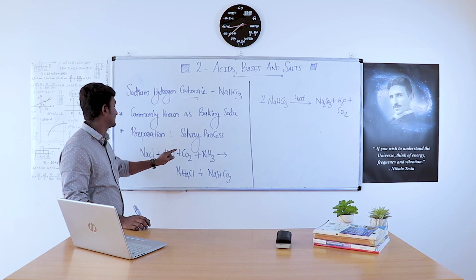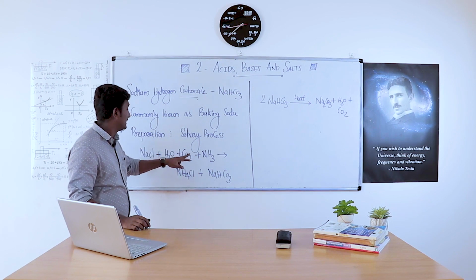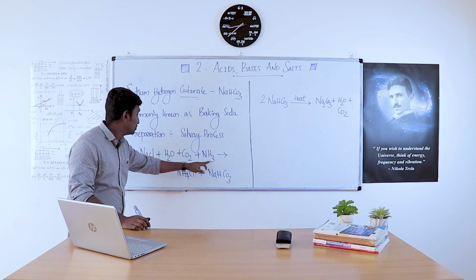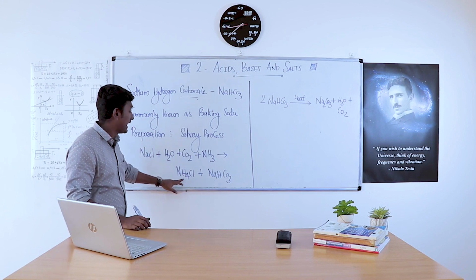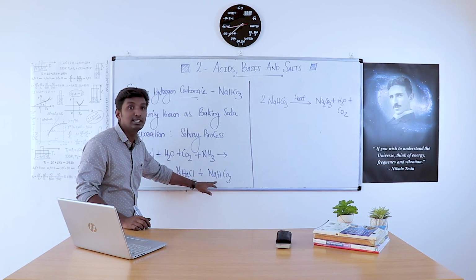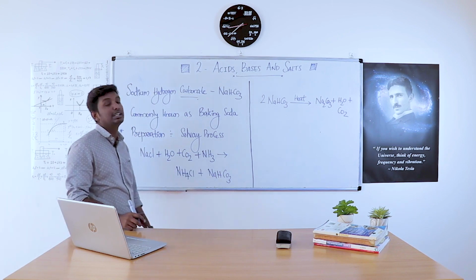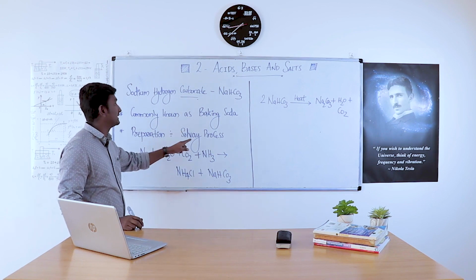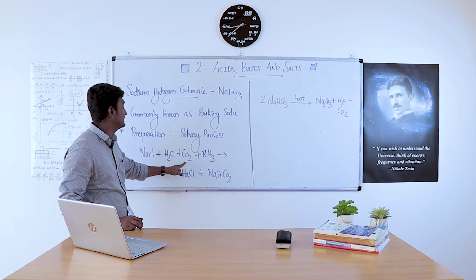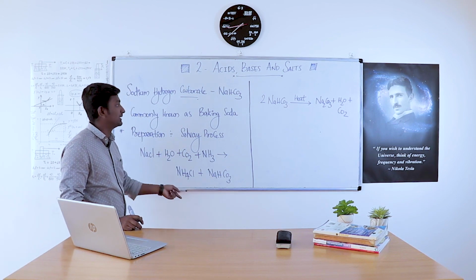In this process, sodium chloride, ammonia, carbon dioxide, and water together react to give NH4Cl, ammonium chloride, plus NaHCO3, sodium hydrogen carbonate, the baking soda. The equation is NaCl plus H2O plus CO2 plus NH3 gives NH4Cl plus NaHCO3.